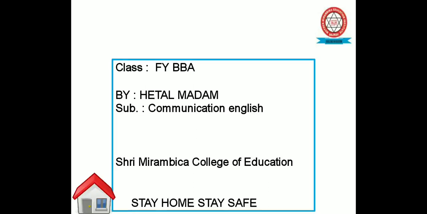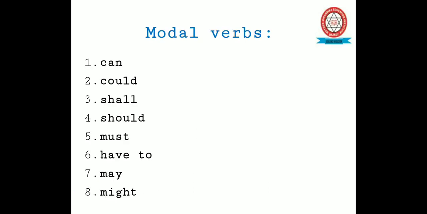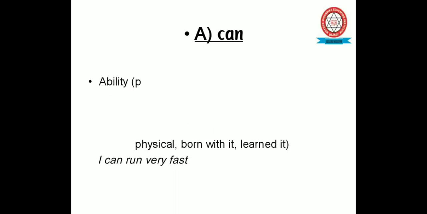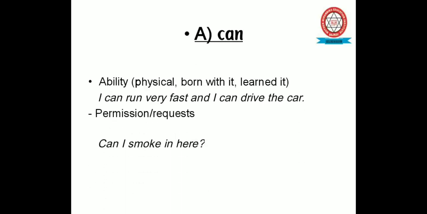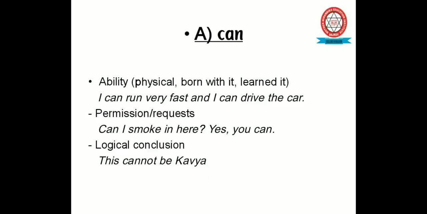Hello students, here we are going to learn about modal verbs that are can, could, shall, should, must, have to, may and might. First one is can. Can is used to show ability. For example, I can run very fast and I can drive the car.